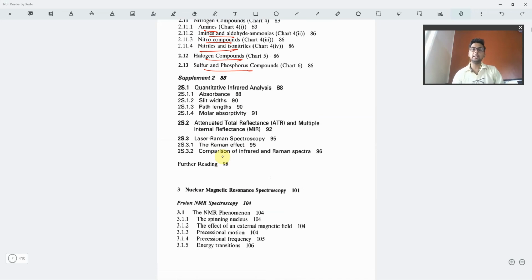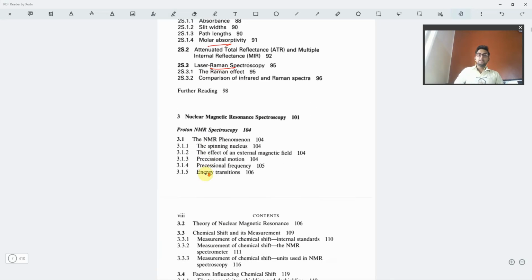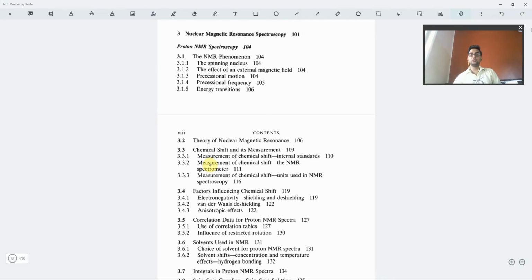I am not explaining the supplement, because obviously in the supplement you can see absorbance, the slit width, the molar absorptivity, and the laser Raman spectroscopy. These are there in the physical spectroscopy part, because obviously we are dealing with the day-to-day machine instrumental activities. So for that you can give it a read, but other than that it is not required for organic spectroscopy purposes.